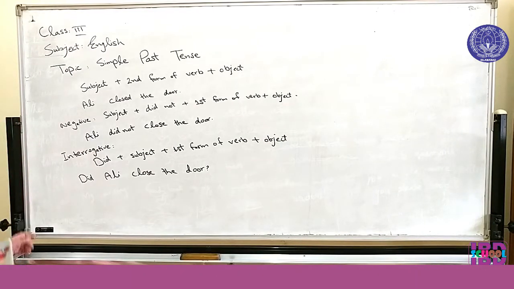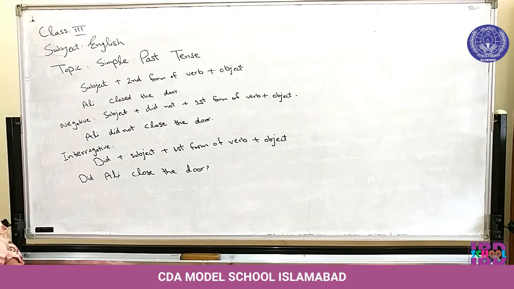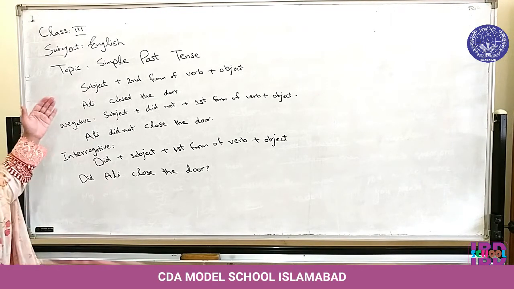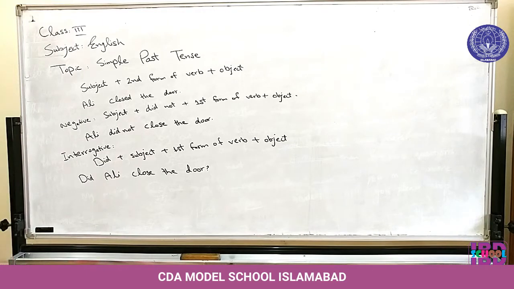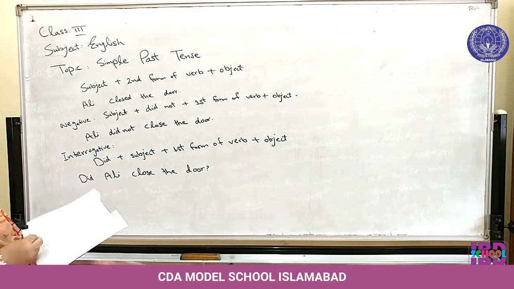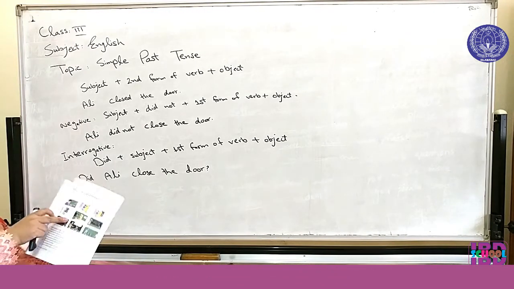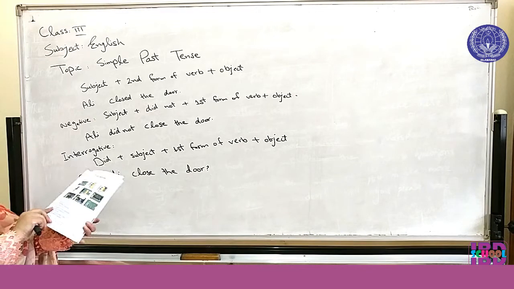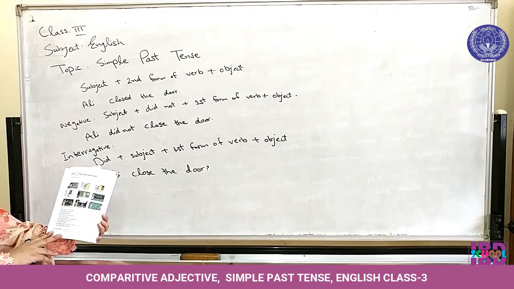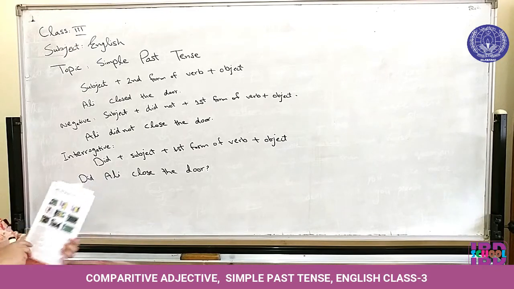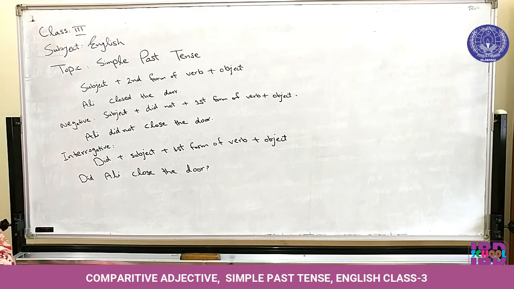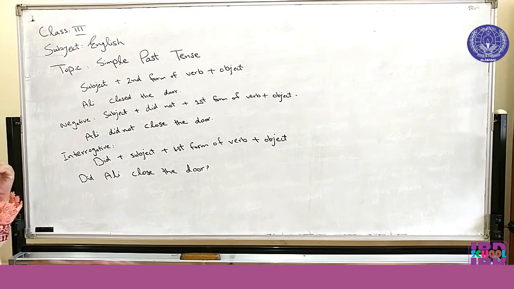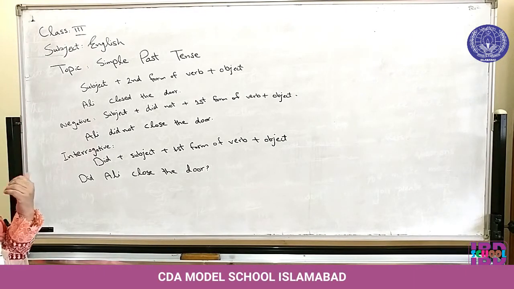Class 3, our next topic is unit number 3, that is simple past tense. In your book, you can see this unit number 3 on page number 15, simple past tense. So we will do simple past tense today. I will explain it to you that we use simple past tense when something happened in the past.